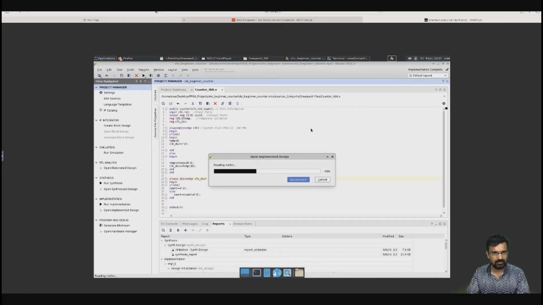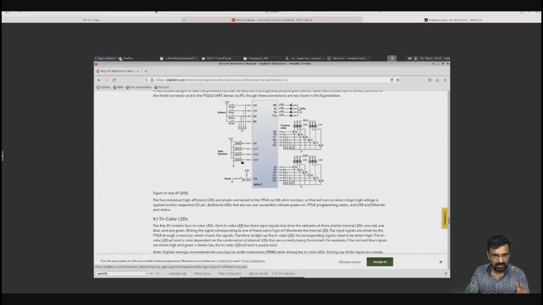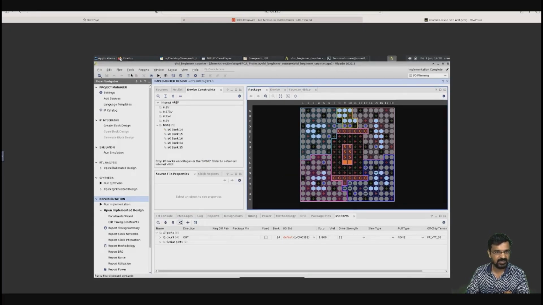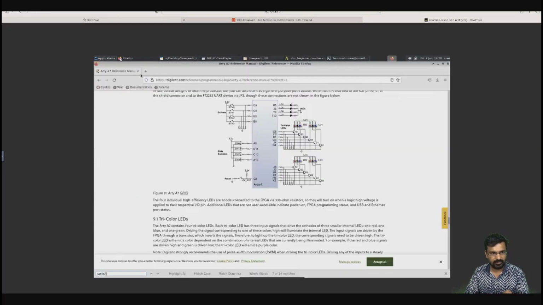So let it open. We'll explain in this window itself. There are different banks: 3.3 volt bank, 1.8 volt bank. Some FPGAs have 2.5 volt bank, etc. This FPGA has a 3.3 volt bank, so you can understand it from the 3.3 mentioned here.